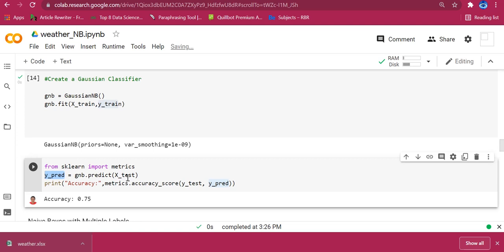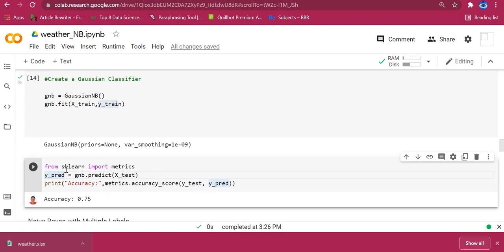Now we need to check how accurate my model is. The actual labels are stored under where? It is stored in y test. The predicted results are stored where? In y predict. So we have to compare the actual labels and the values that we have predicted. For comparing, the metric we are using here is accuracy.